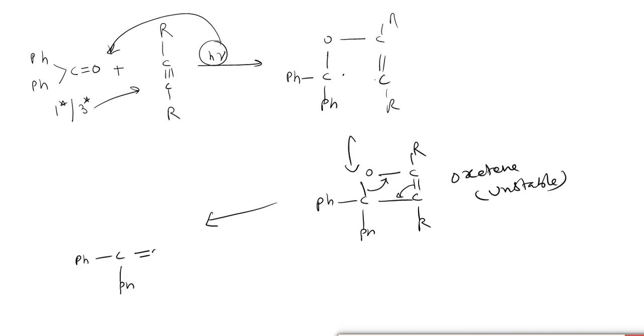This will rearrange like this. This is also an example, just for the sake of information.